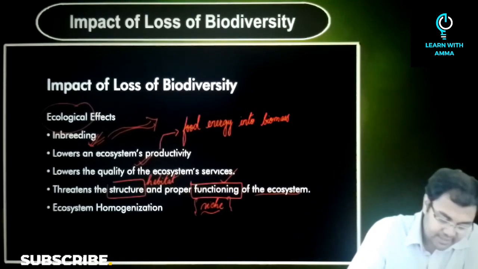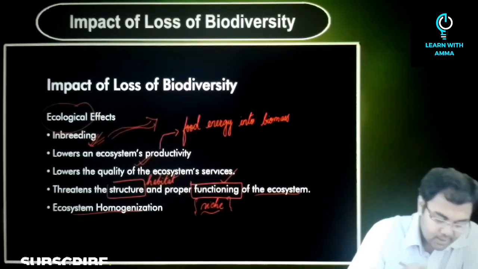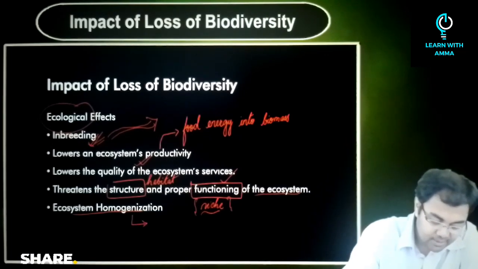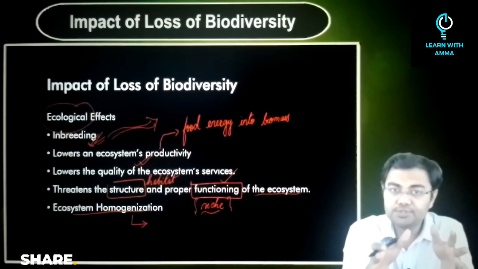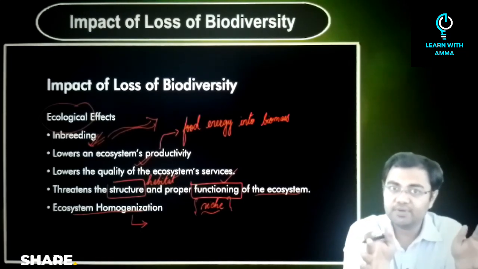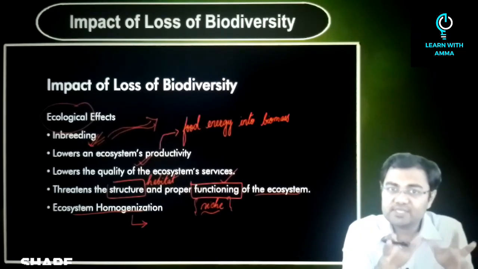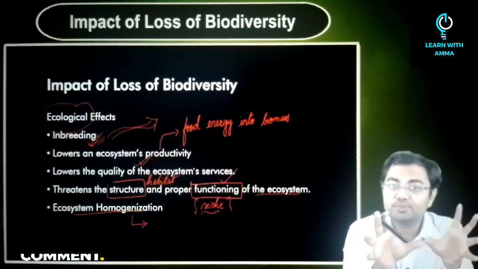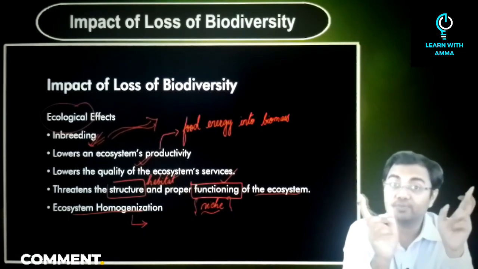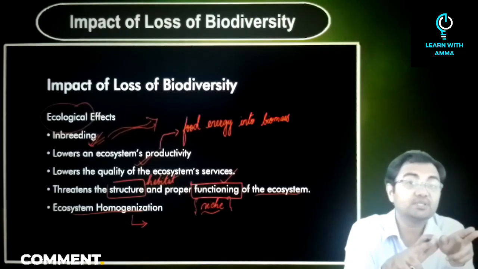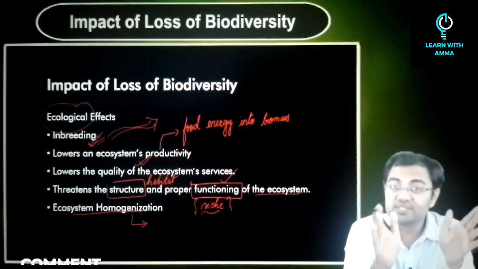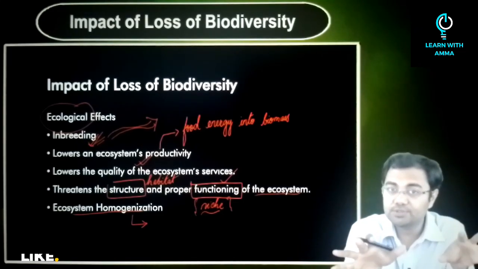And lastly, there is another impact that it will have, and that is ecosystem homogenization. What is the meaning of this? This basically means that there are two ecosystems, which are, let's say, spatially different from one another, separated from one another, and what we observe is that the ecosystems start to become similar. If you go back, we had discussed measurement of biodiversity, and in it we had discussed beta diversity. So what was beta diversity? The difference that we were looking at between the two ecosystems, right?